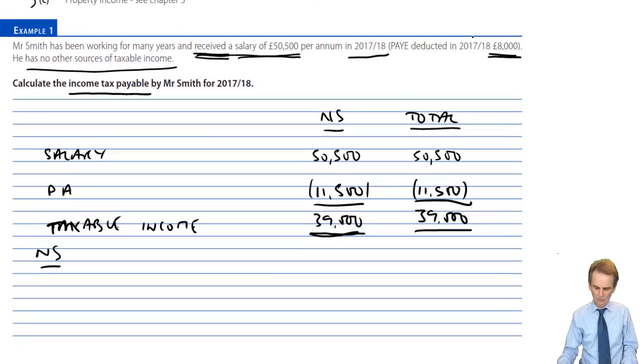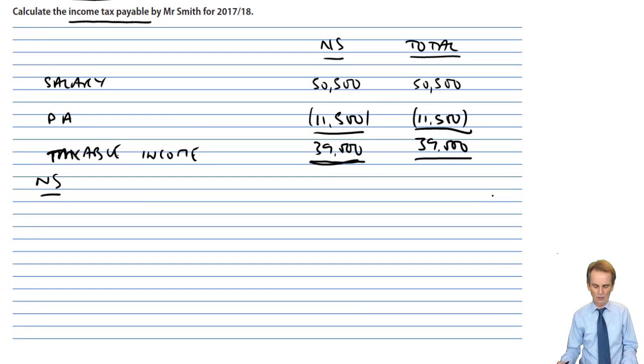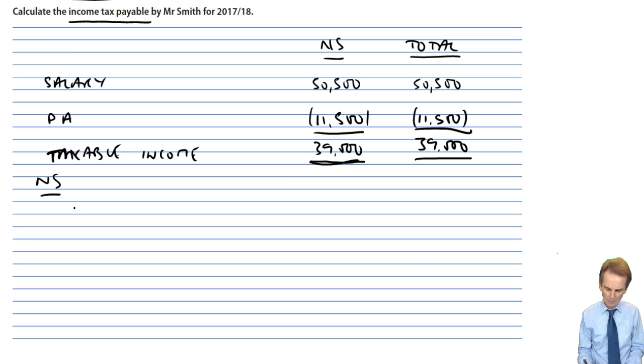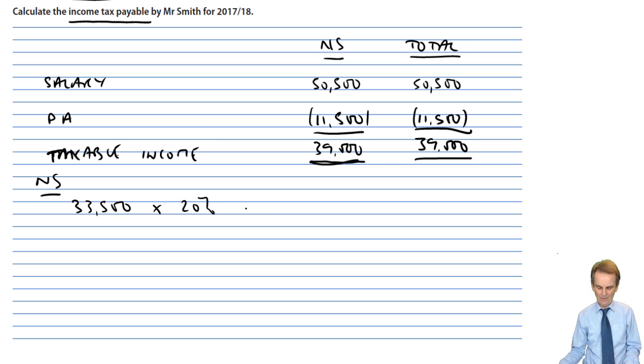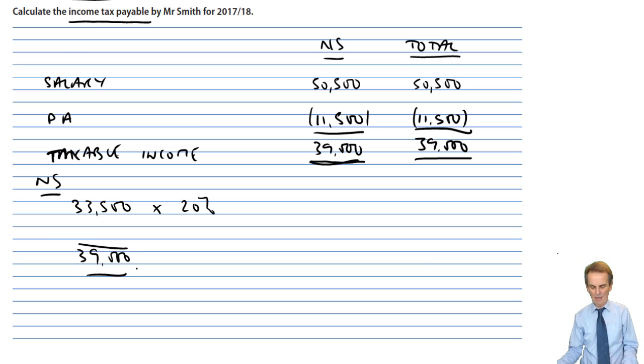So here, therefore, in terms of our calculation of tax, all of the basic rate band will be used, 33,500 times 20%. Now we're taxing in total £39,000. So some of that non-savings income has gone up into higher rate.